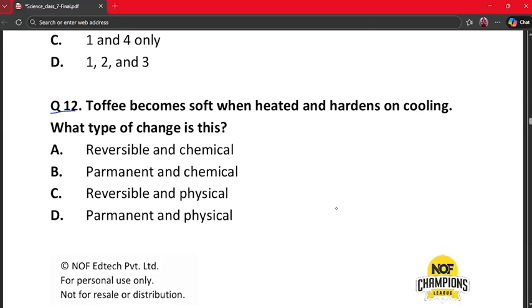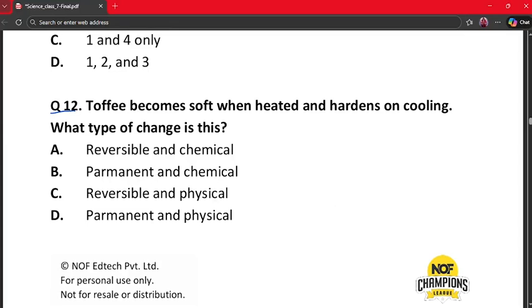Toffee becomes soft when heated and hardens on cooling. What type of change is this? A. Reversible and chemical. B. Permanent and chemical. C. Reversible and physical. And D. Permanent and physical.